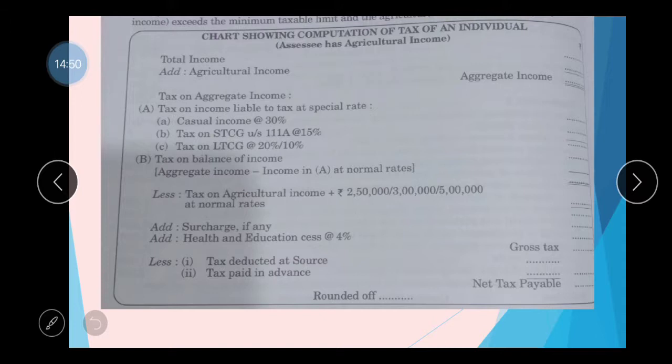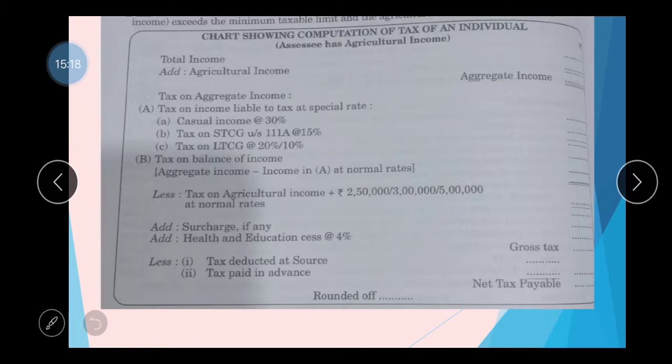Tax on balance income means if you have other incomes than these special items, you have a tax rate according to the slab rate: up to 2,50,000 nil, 2,50,000 to 5 lakhs 5%, and so on. That is the first part. Second part, we integrate the agricultural income and the exemption limit, minimum taxable limit, on which we also compute tax at the current rates.